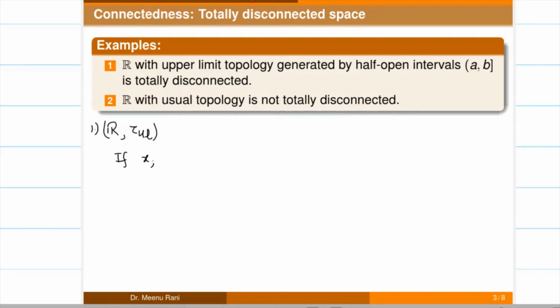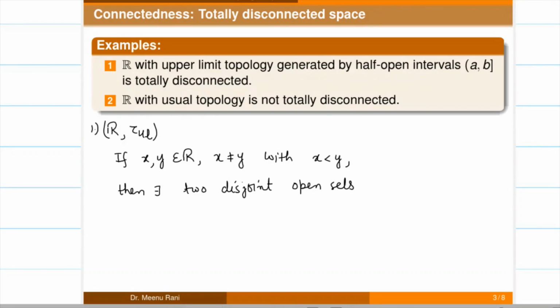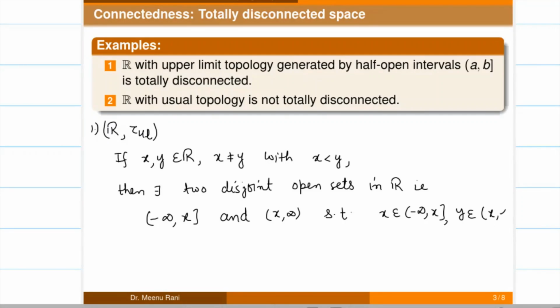So if we take two distinct elements from this space, x less than y, then there exist two disjoint open sets in R, that is minus infinity to x, which is open at minus infinity and closed at x, and x to infinity, such that x belongs to the interval minus infinity to x and y belongs to x to infinity because y is greater than x.